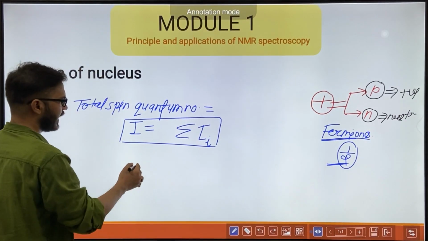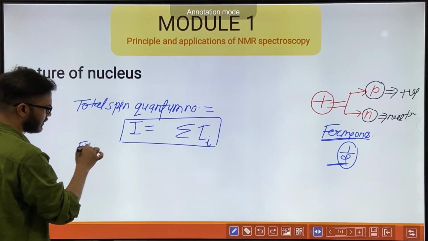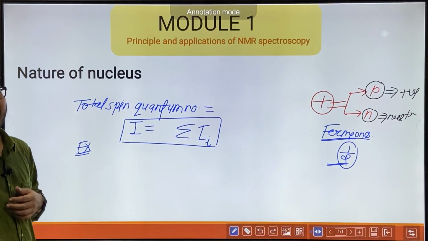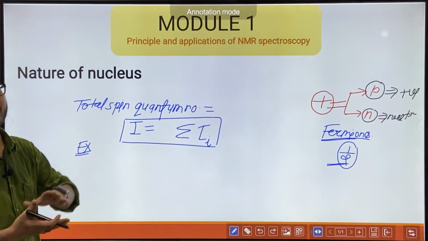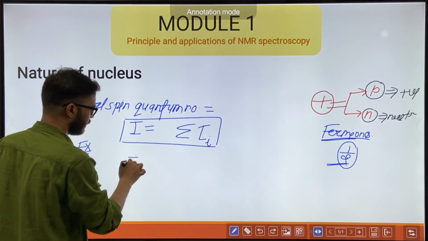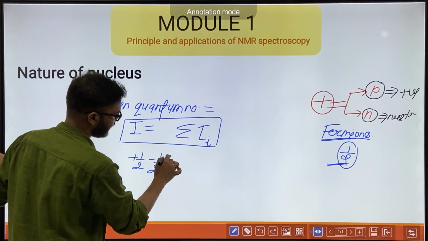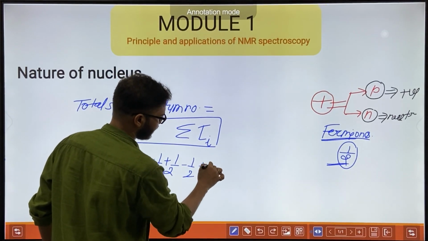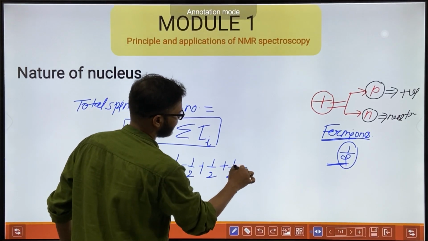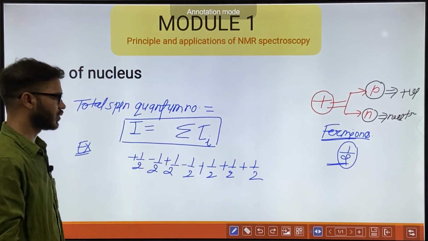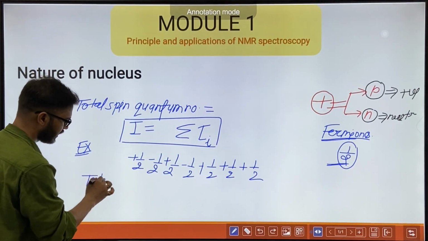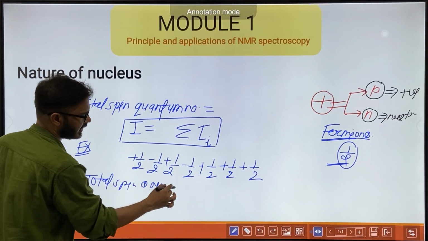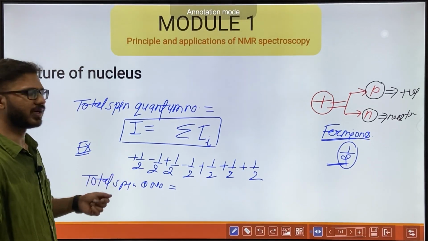For example, there is a nucleus with a fixed number of protons or neutrons. They may have plus half, minus half, plus half, plus half, minus half, plus half, plus half, plus half, any values. So what will be the total spin quantum number value for this nucleus?